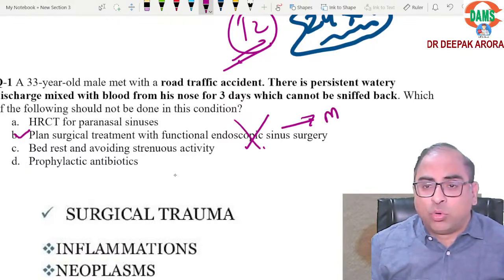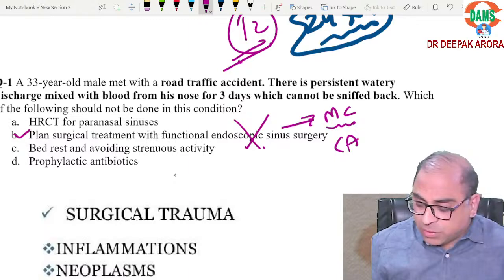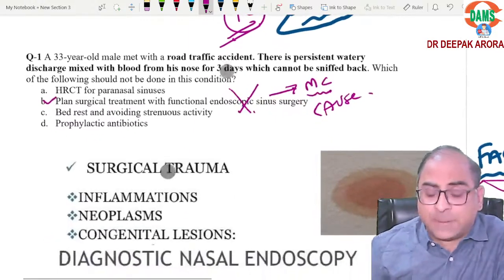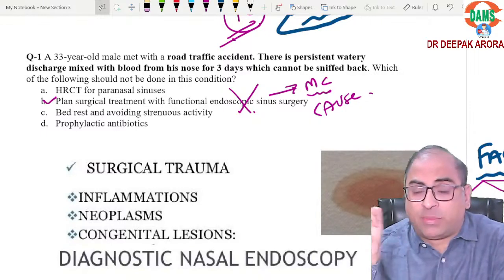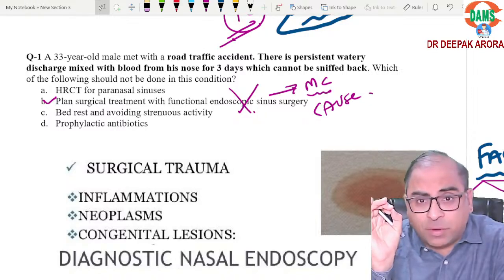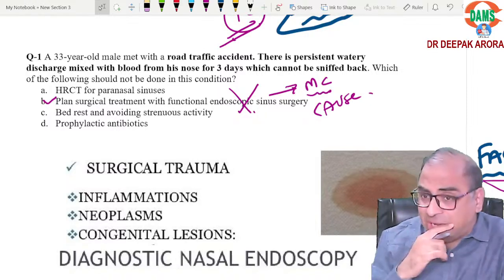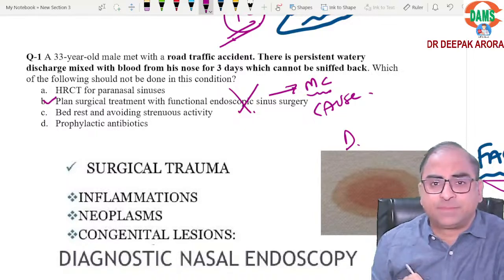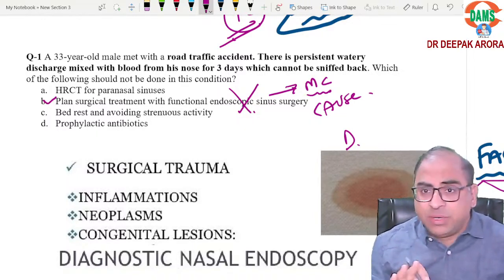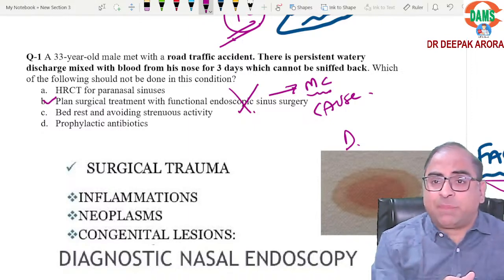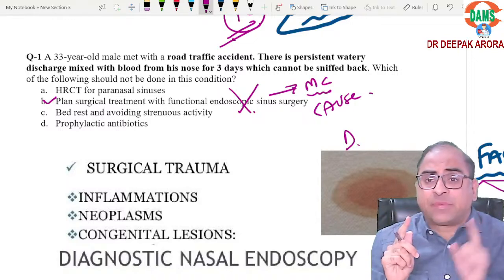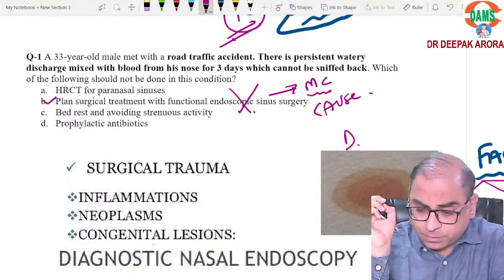Endoscopy is the most common cause beta. So हम दो बातें याद रखेंगे everyone. Most common cause of CSF rhinorrhea is equal to endoscopic trauma. Point 1. Clear? Most common site is cribriform plate. If it is traumatic, so there will be double ring sign. आज से 5 years back, they used to ask you double ring sign, halo sign. अब नहीं पूछते. अब आपसे क्या पूछते हैं? Treatment part or most common cause. Is it clear?